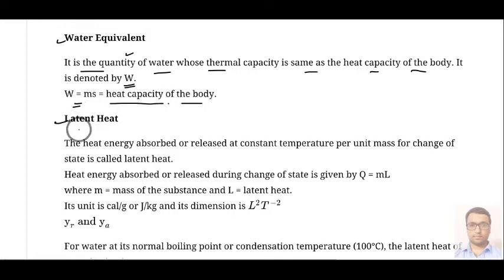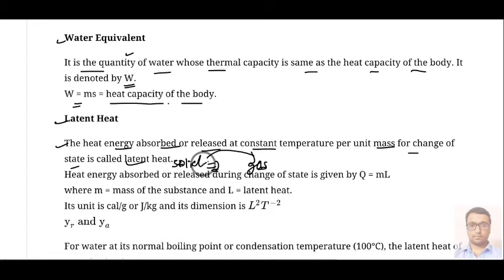Next is called latent heat. The heat energy that is absorbed or released at constant temperature per unit mass for change of state is called latent heat. If we want to change the state of a body from solid to gas, for some materials like sodium vapor you can convert directly solid to gas.